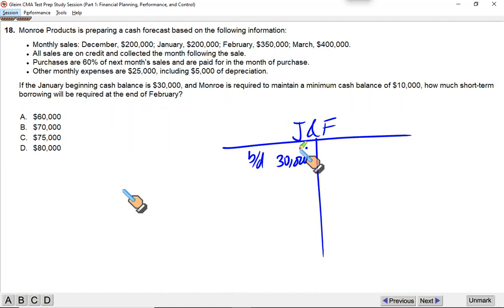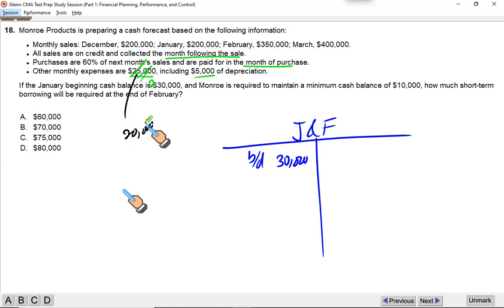Let's write down all the inflows and outflows. Monthly sales for December is 200, Jan, Feb, March. All sales are on credit and collected the month following sale. Purchases are 60% of next month's sales and they are paid in the month in which you make the purchase. And other monthly expenses total 25, out of which 5,000 is depreciation, which is a non-cash expense. So effectively speaking, we will take just $20,000 as your outflow for expenses.